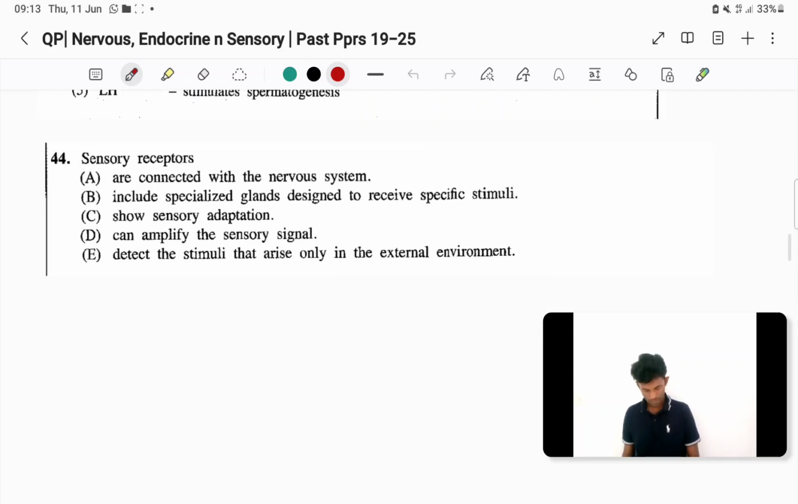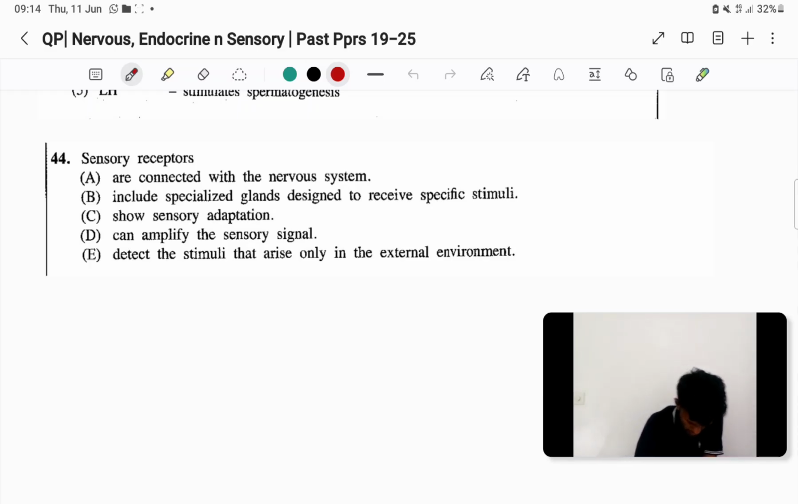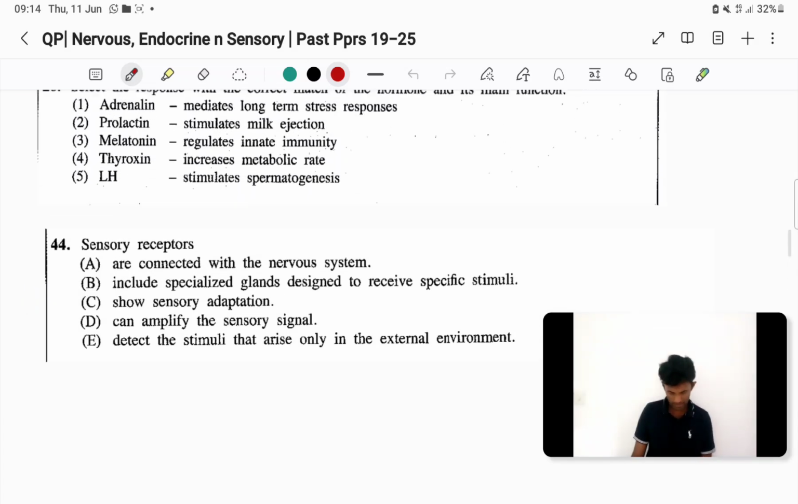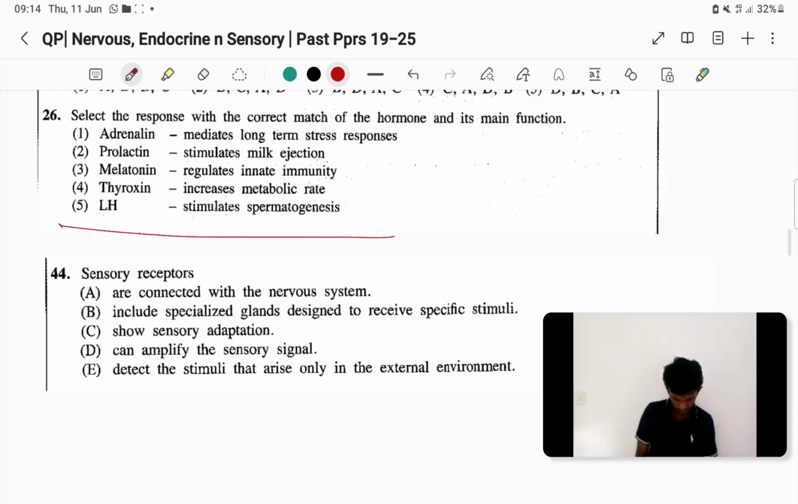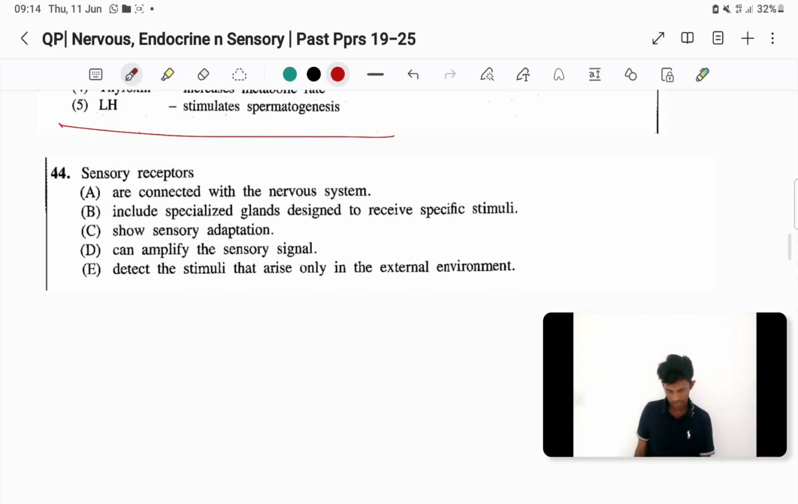Then 44th, sensory receptors are connected with nervous system, that's correct. A is correct. So make the answer the fifth one. Are connected with sensory systems, that's true. A is correct. B include specialized glands designed to receive specific stimuli. No, right? Specialized glands නෙමෙයි glands වෙන්නේ sensory receptors. Third one, C shows sensory adaptation. Yeah, sensory adaptation කියන එක we can observe, we can see there.